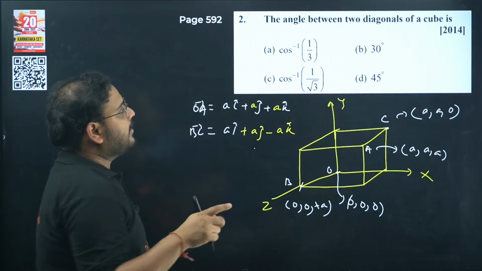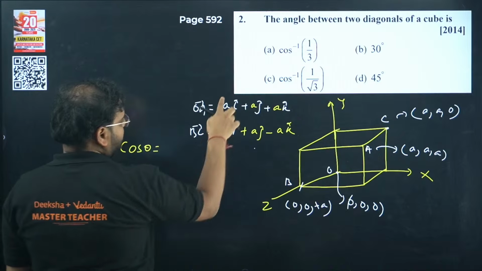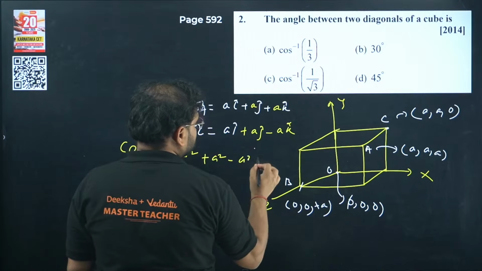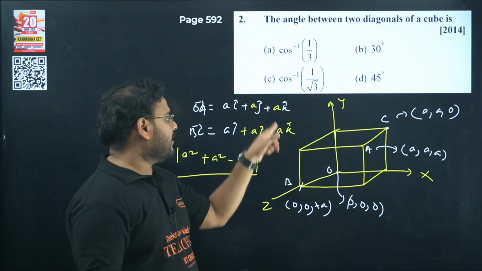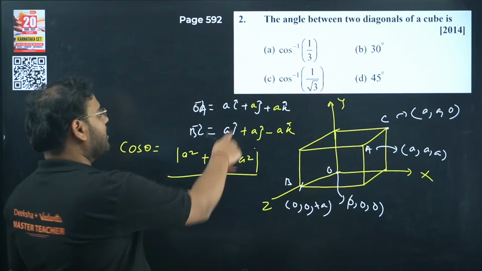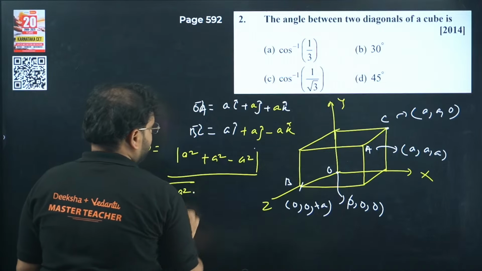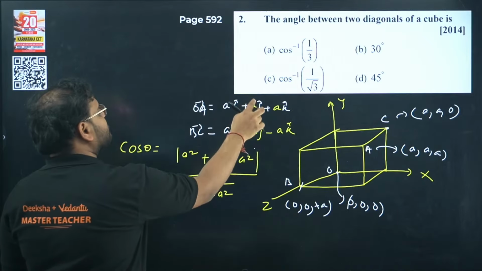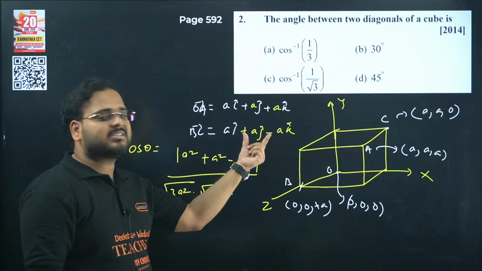I'm looking for the angle between them, so I have to use the dot product. It will become A square plus A square minus A square in the numerator, right? A into A, A into A, and A into minus A is simply minus A square. Now the mod of these will be what? 3A square, and this will be again 3A square. Square of this plus square of this plus square of this, you're going to add them, you'll get 3A square. Same goes with the second vector also.